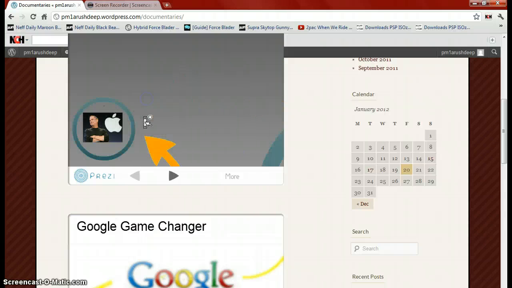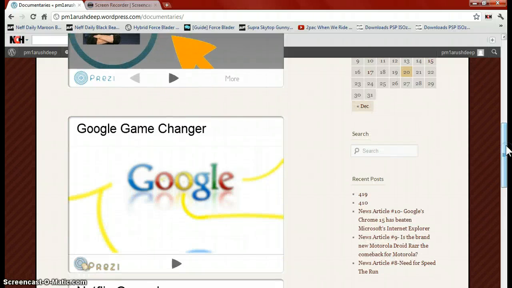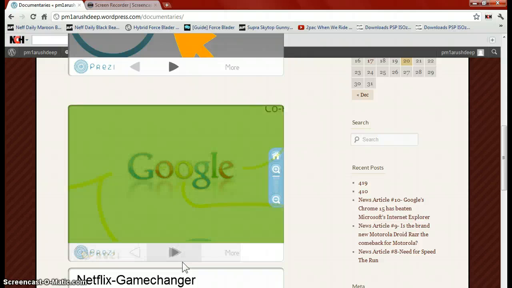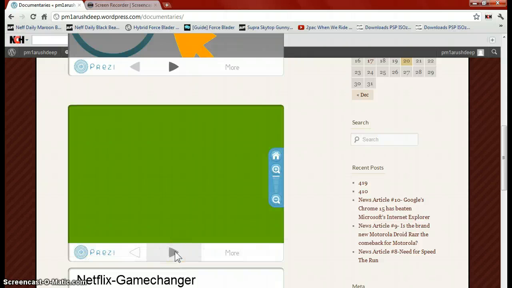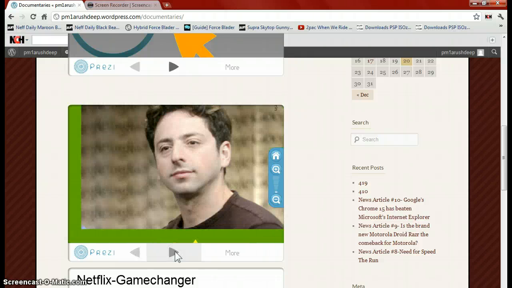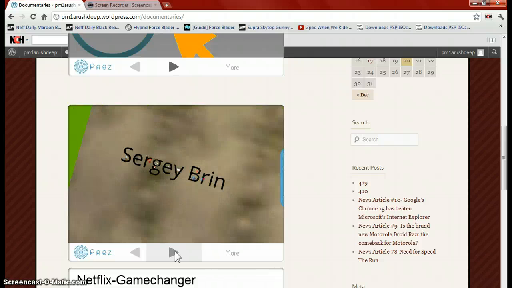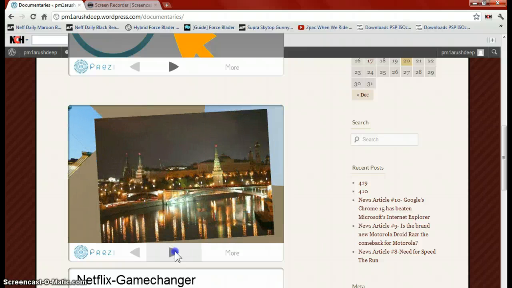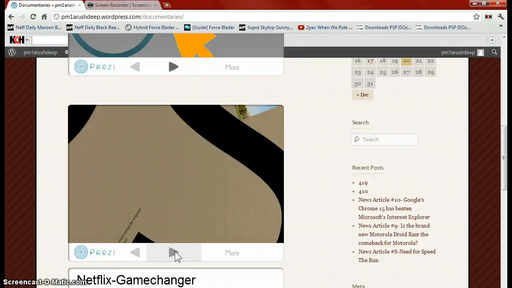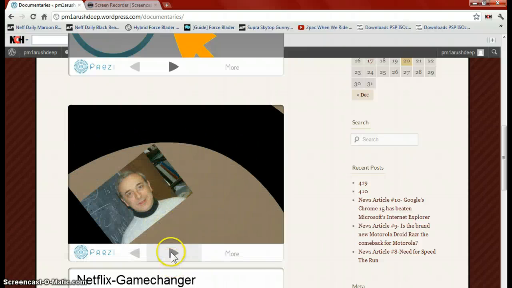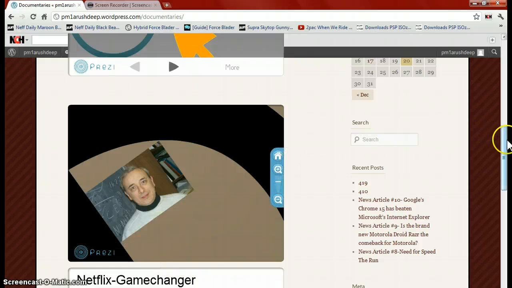Yeah. And here you can see the Google Game Changer Prezi. That was my favorite, my best one. I spent a lot of time, and it contains a lot of information. You can see about the co-founders, Sergey Brin and Larry Page, afterwards where he came from, like his dad, where he studied, all those things.